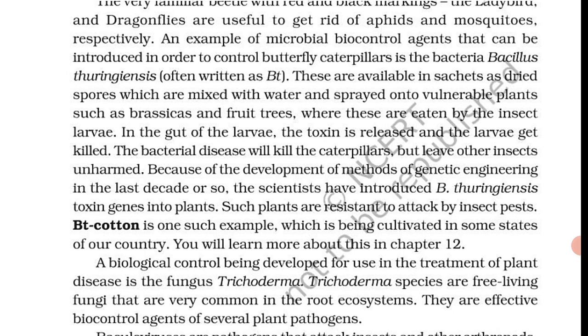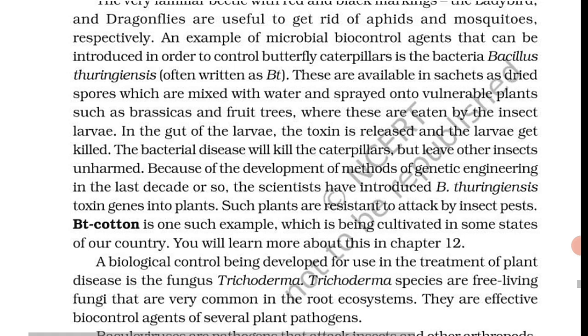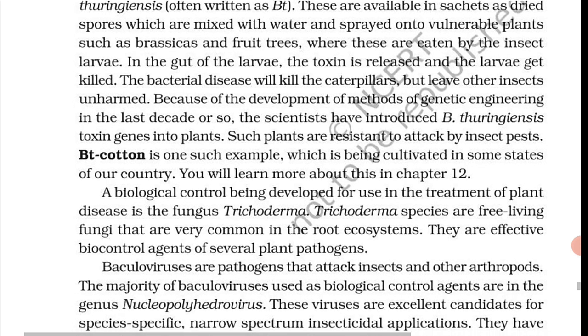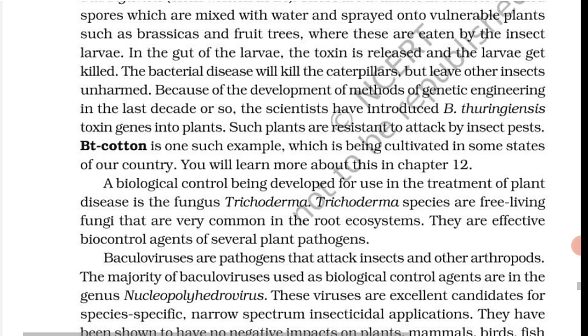Baculoviruses are pathogens that attack insects and other arthropods. The majority of baculoviruses used as biological control agents are in the genus Nucleopolyhedrovirus. The viruses are excellent candidates for species-specific, narrow-spectrum insecticidal application. They have been shown to have no negative impacts on plants, mammals, birds, fish or even on non-target insects.